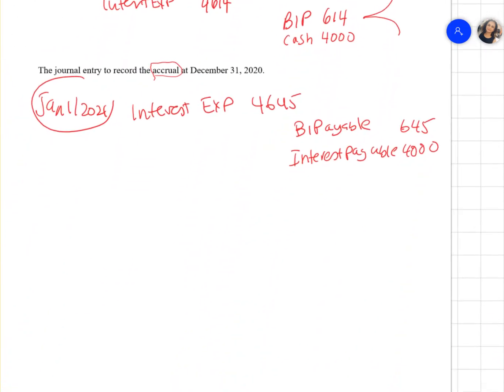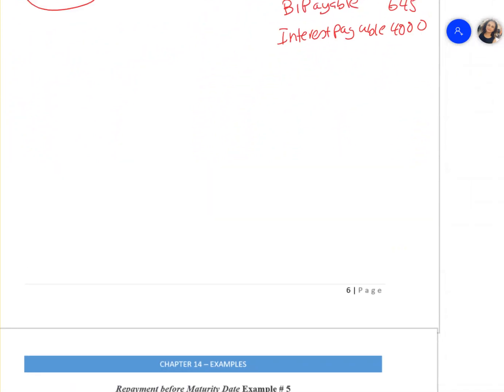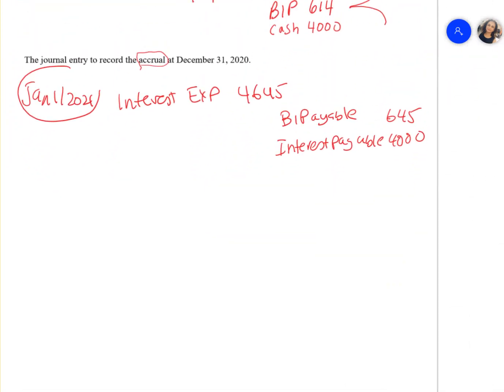So that bond was issued at a discount in this one. Now when you have a bond, sometimes the company can repay its bond earlier. We're allowed to do that if it's in our agreement. So if you do that, how do we journalize?